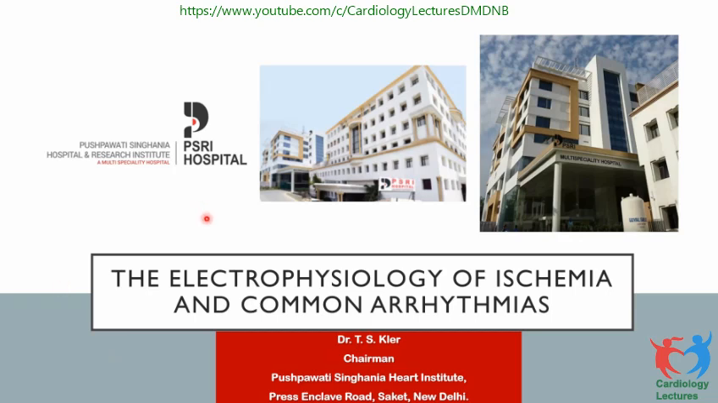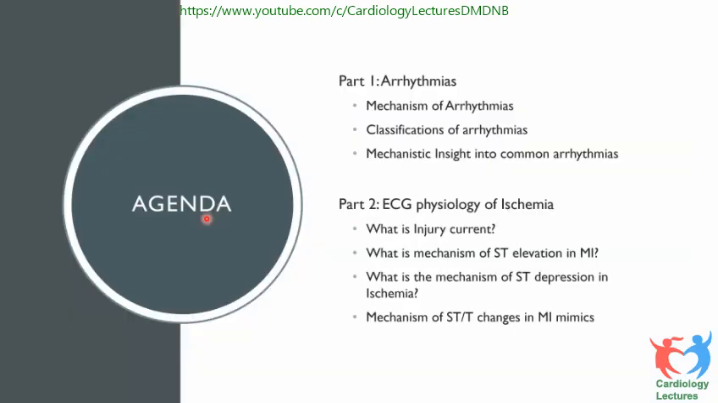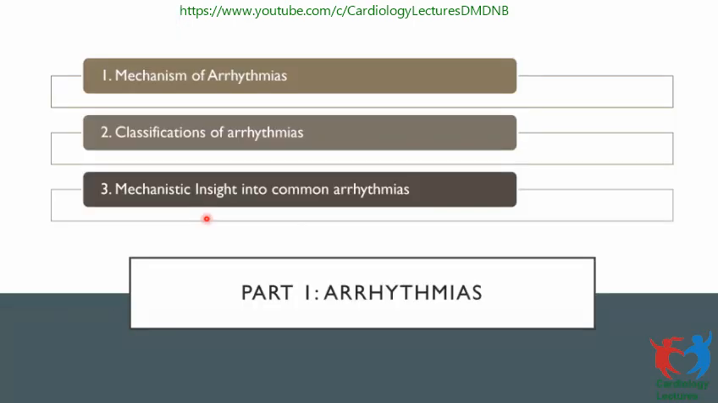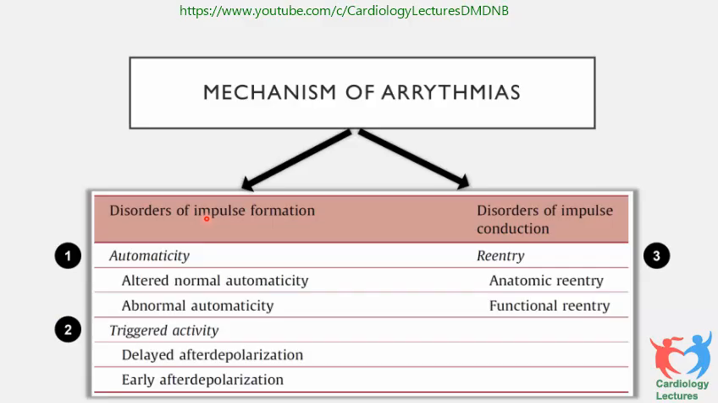So what I'm going to cover is the mechanism of arrhythmias, and I will classify arrhythmias and give some mechanistic insight into the common arrhythmias. Number two part is the ECG physiology of ischemia. What is the current of injury? What is the mechanism of ST elevation in myocardial infarction? What is the mechanism of ST depression? And the mechanism of ST changes in myocardial infarction mimics. So let's go to arrhythmias first.